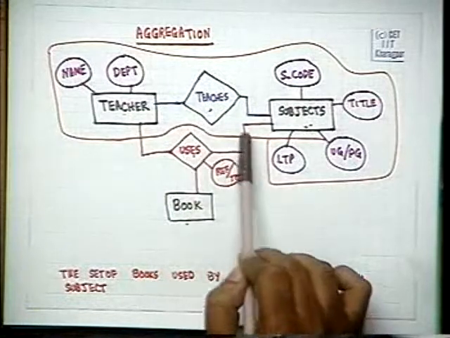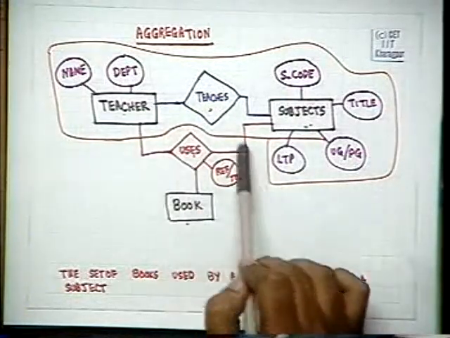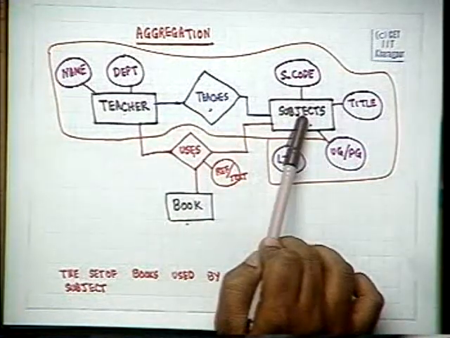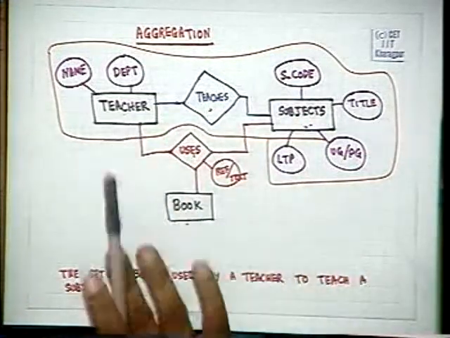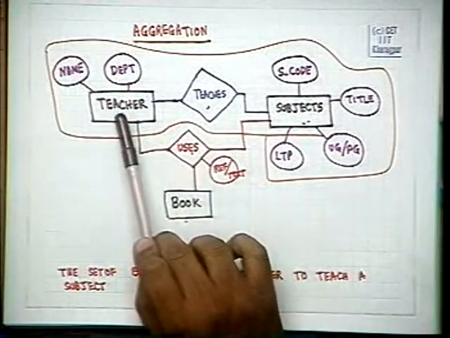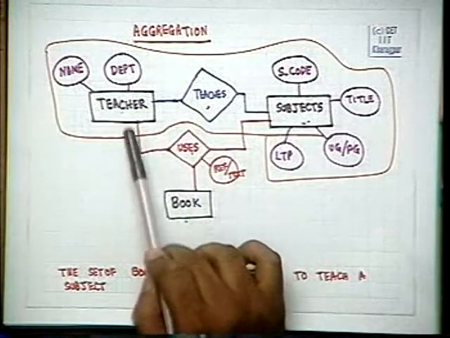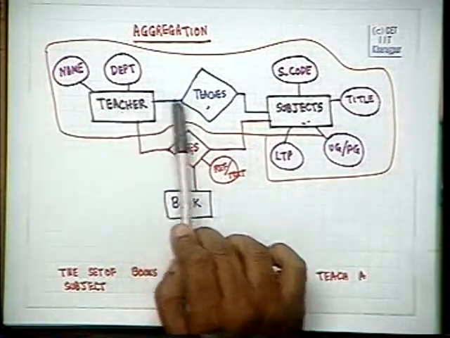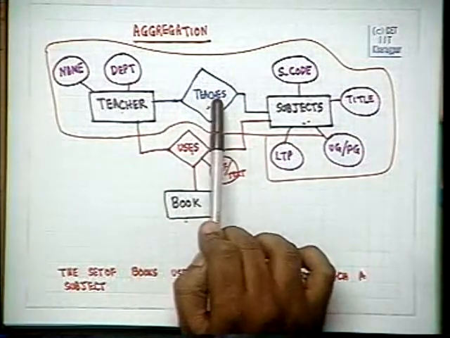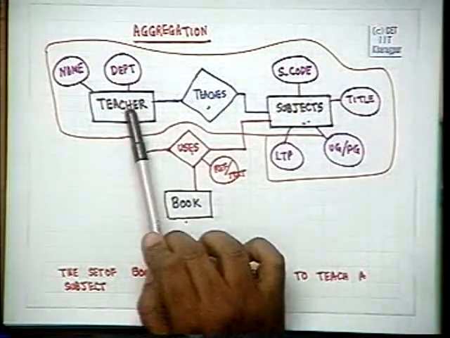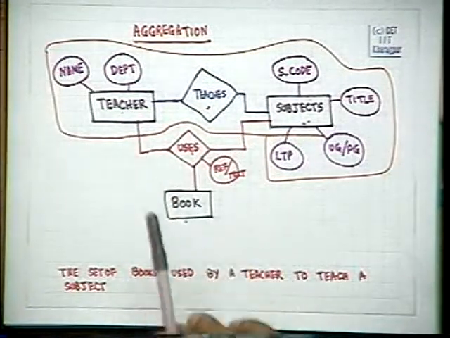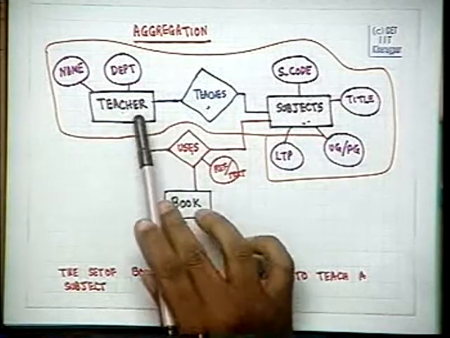We can have a relation that a teacher uses a particular book for a particular subject, and yet we may not have that relation that the teacher teaches this subject. If we do what we did normally, then a teacher teaches a particular subject, and we can have a teacher who does not teach this subject, that is, a teacher X and a subject Y are not related by the teaches relationship, but we can have the teacher use a particular book for that same subject. Now, this is not what we wanted to model.